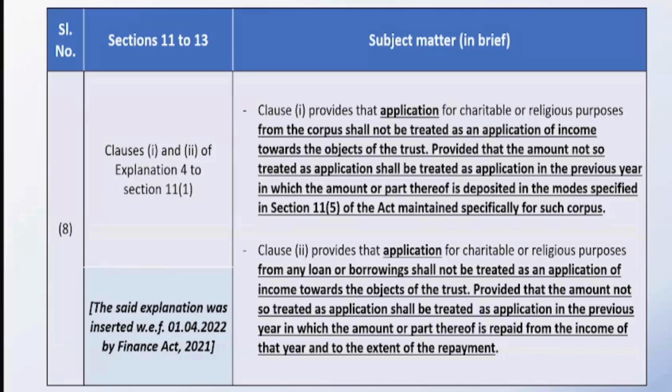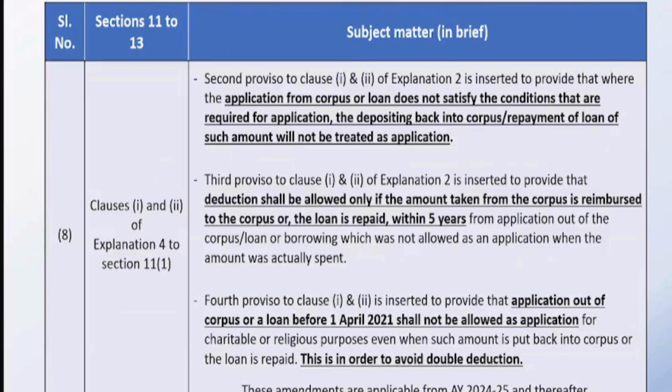And the timeline given for this repayment or reimbursement is 5 years. You have to either repay the loan in 5 years or reimburse the corpus in a period of 5 years. So this was a very recent amendment by the Finance Act 2021. Whoever is preparing the accounts has to be very careful that if there is a shortfall or if there is a usage of the amount from the loans and borrowings or from the corpus, ITR 7 is also very specifically asking for these details. So you have to be very careful while filing the audit forms as well as the ITR 7.